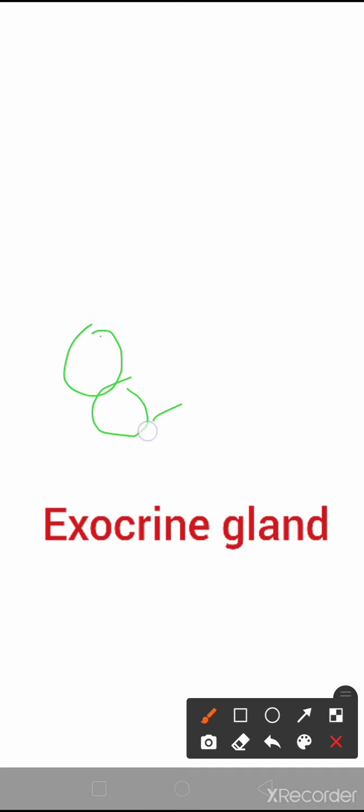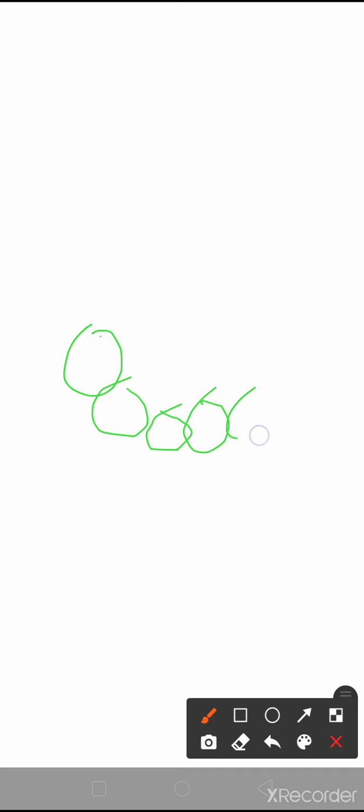Now the third classification is on the basis of whether the glands have duct or not. So on this basis there are three types of glands. The first one is the exocrine gland. Suppose these are the cells of a gland.